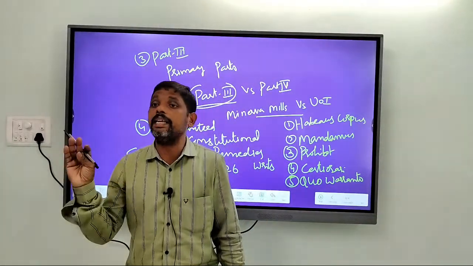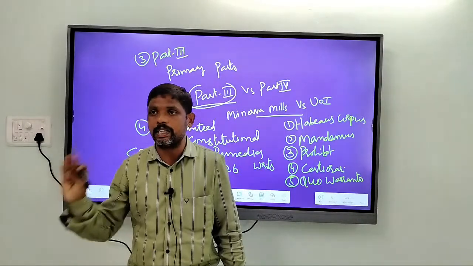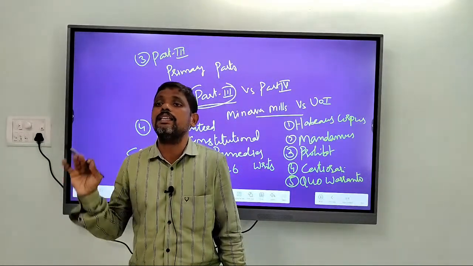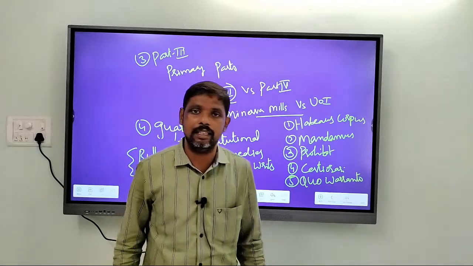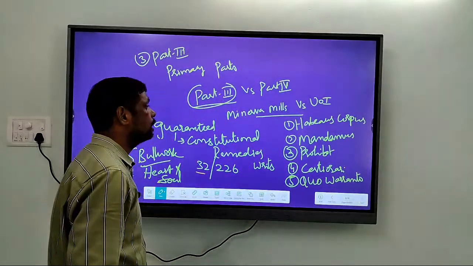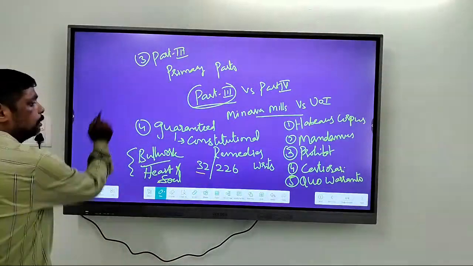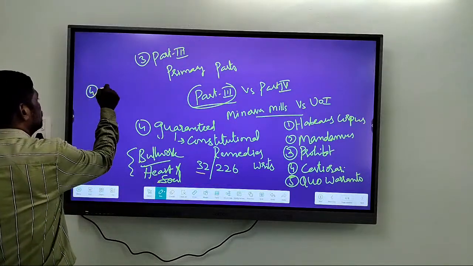So there is a constitutional guarantee, there are remedies to protect the fundamental rights. That is the reason why we regard these fundamental rights as justiciable rights. They are justiciable.